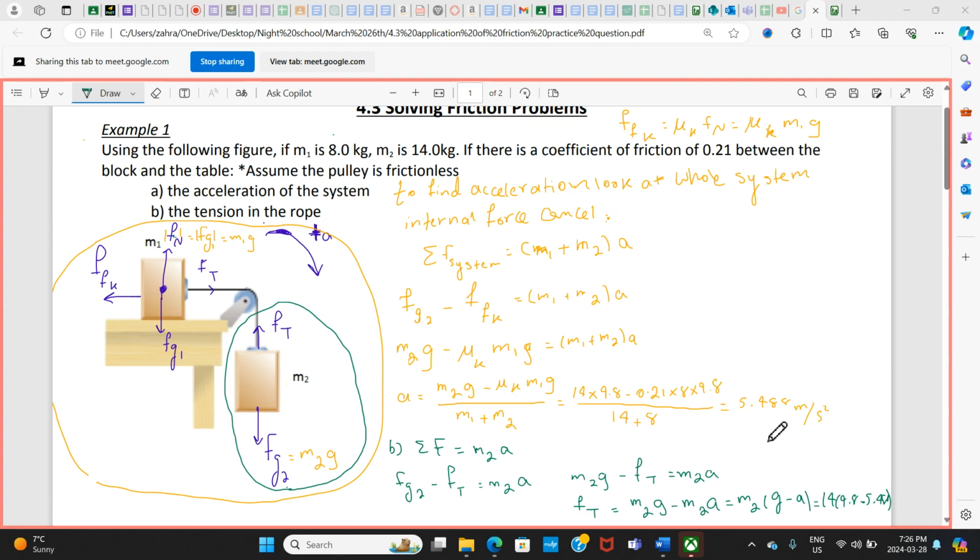Minus 5.488 is 60.37 Newton. Don't forget the unit. That would be your force of tension, right?